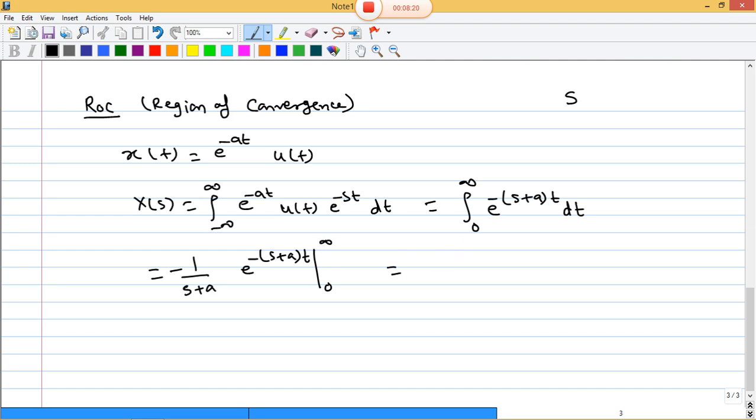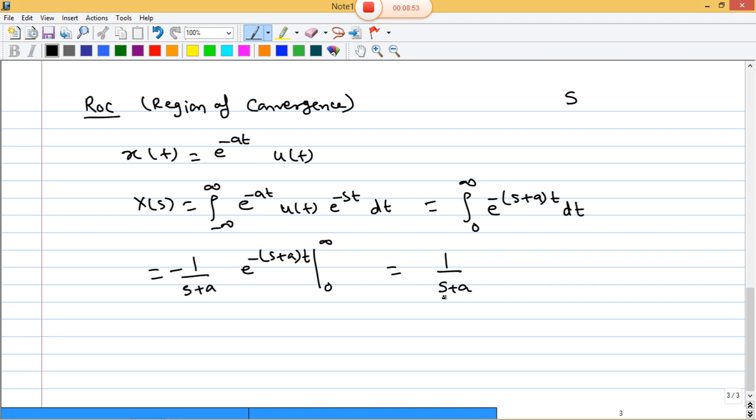For infinity, 1 by infinity is 0, and for 0 it will be 1. So minus 1 will be there, so the result is 1 by (s plus a).